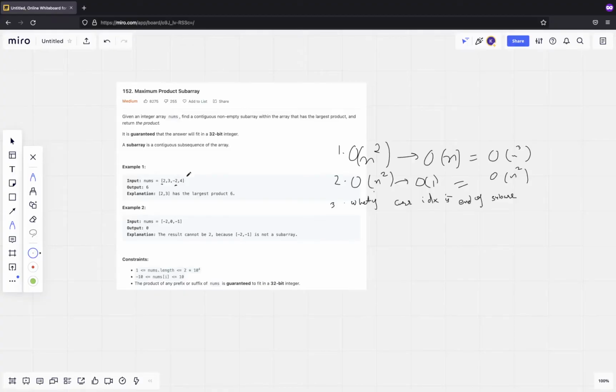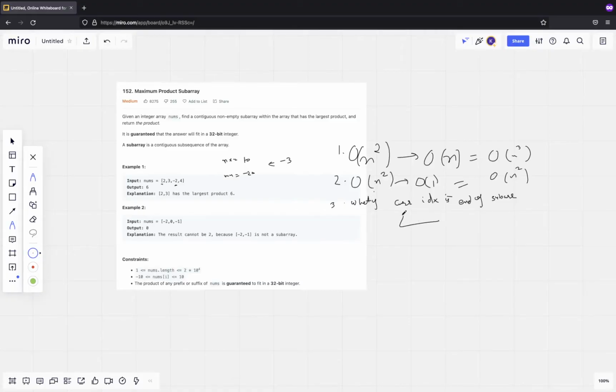for example, let's say my max so far is 10 and my min is minus 20. If a negative element comes in my input array, let's say minus 3, then my max, if multiplied with minus 3, will become minus 30. But the min, if multiplied with the negative, will become 60. So the small variation compared to Kadane's is that I track max and min for each subarray, and whenever I expand to the next element, I can get the answer by including it with min and max. We'll see how we do it, that's a different story. But the idea is, I keep track of max and min.